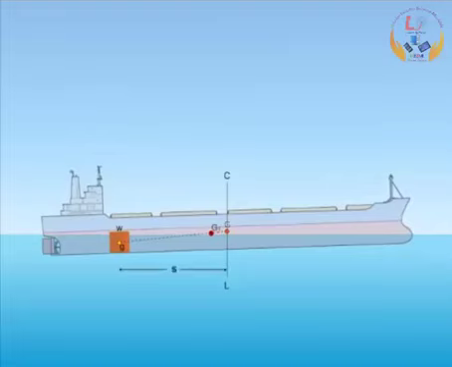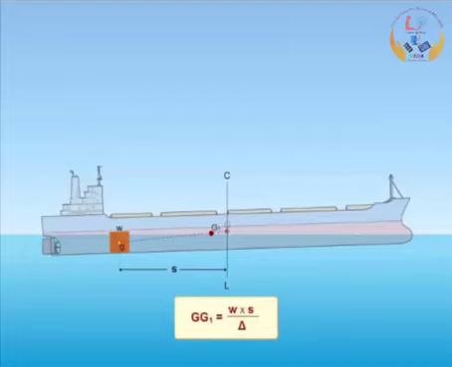The distance through which the COG moves is given by the formula GG1 equals W multiplied by S divided by delta, where GG1 is the shift of G in meters, W is the weight shifted, loaded, or discharged in tons, delta is the ship's final displacement in tons, S is the distance between the initial and final position of the weight when shifted, or the distance in meters between the COG of the ship and the weight that is being loaded